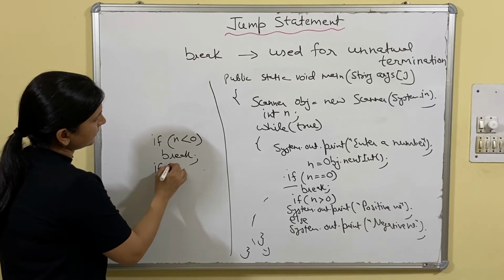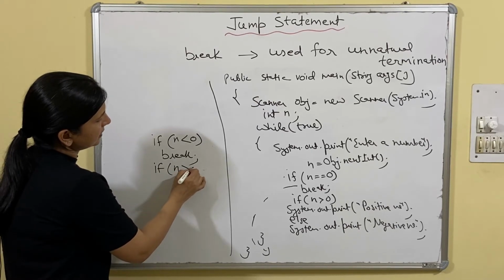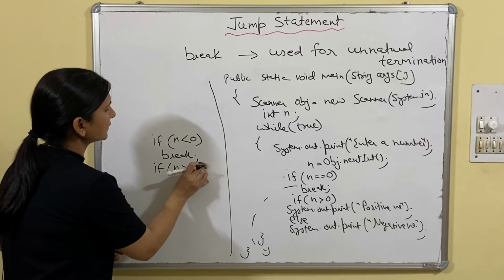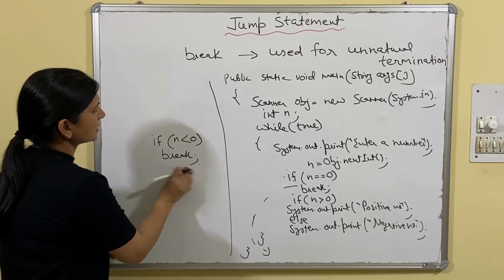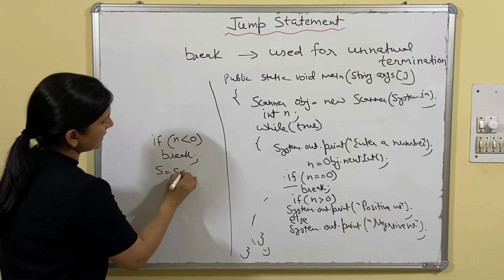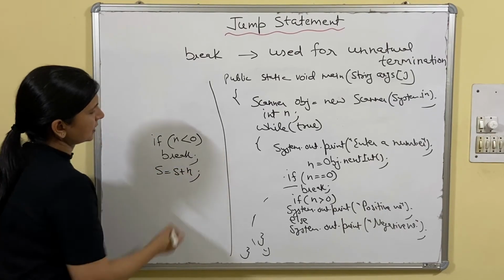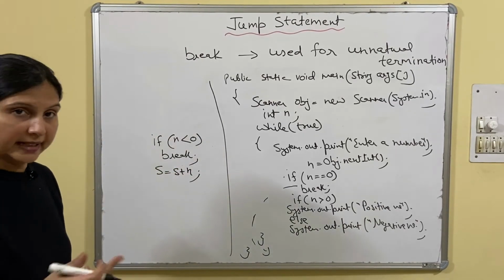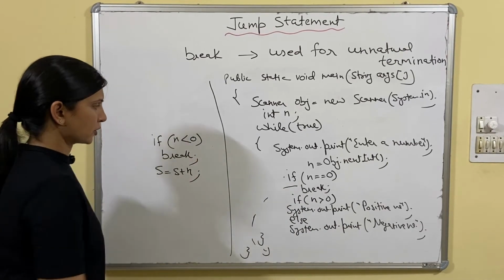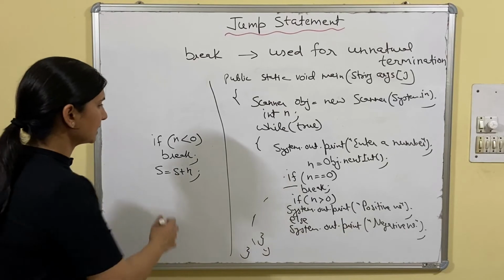Otherwise, s equals to s plus n, it should keep on adding the number. So if the condition is true, then break, otherwise it should keep on adding the number.